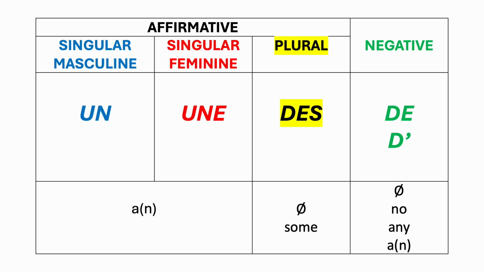Here is a summary of the different forms. So in an affirmative context, that is when it's not negative, for the singular masculine form, you're going to use un. Repeat, un. With singular feminine nouns, you're going to use the form une. Repeat, une. With plural nouns, you're going to use des. Repeat, des. And finally, in the negative context, you're going to use the form de, repeat de, or the form d apostrophe in front of a vowel sound.